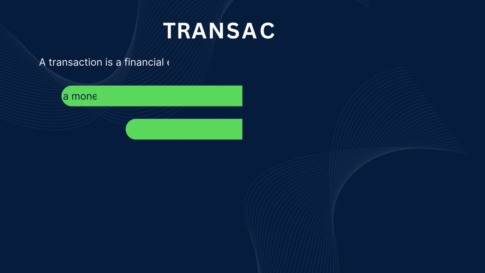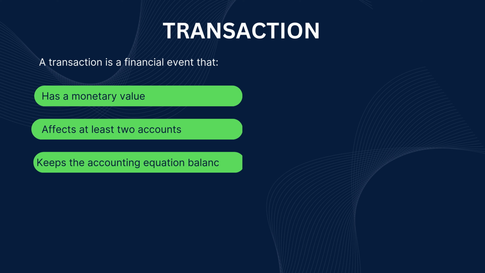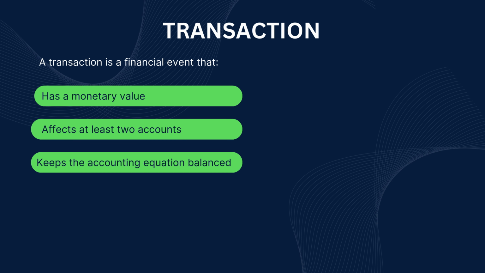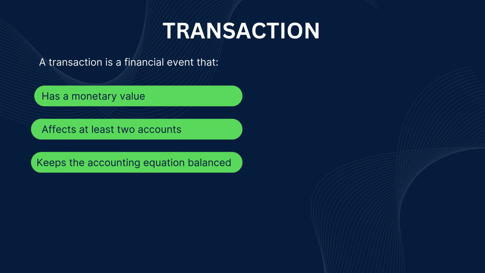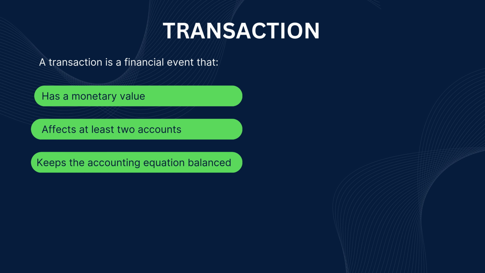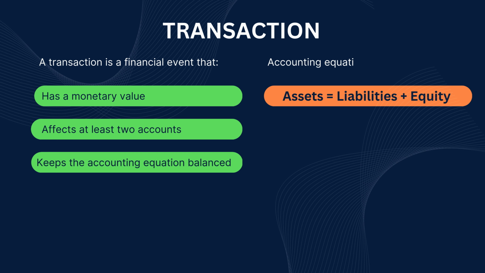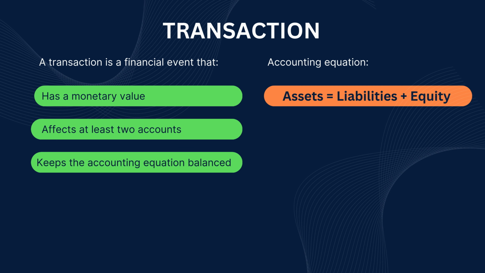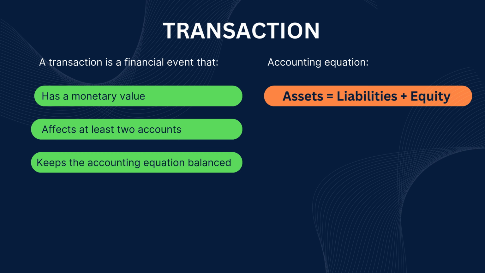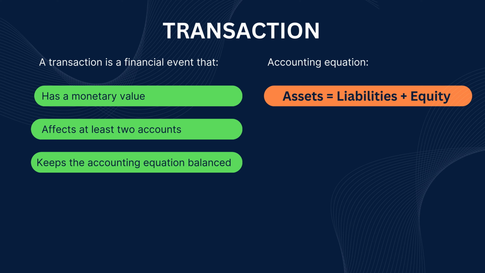Everything begins with a transaction, a financial event that has a monetary value, affects at least two accounts, and keeps the accounting equation balanced. Accounting equation is assets equals liabilities plus equity. Every transaction must respect this equation.